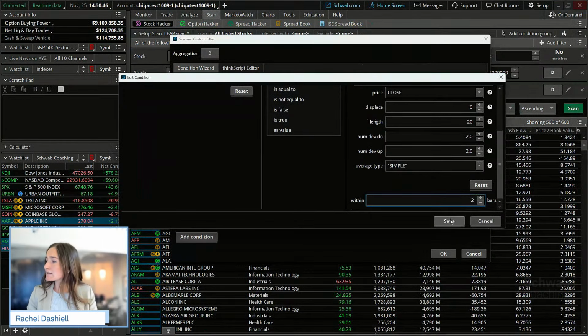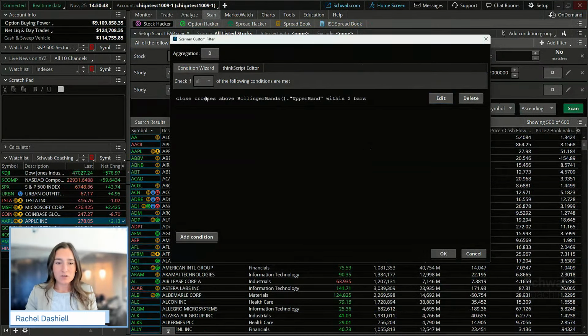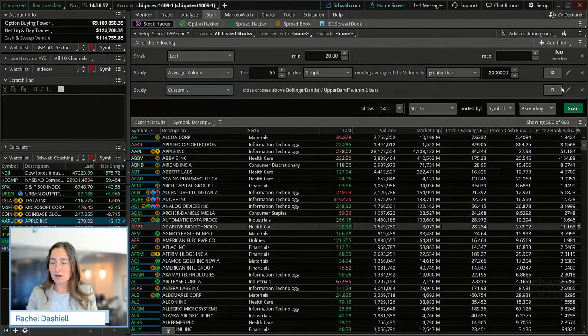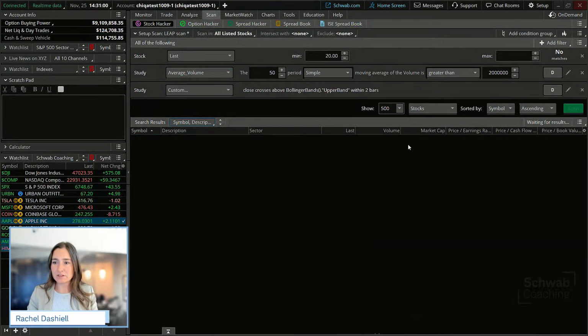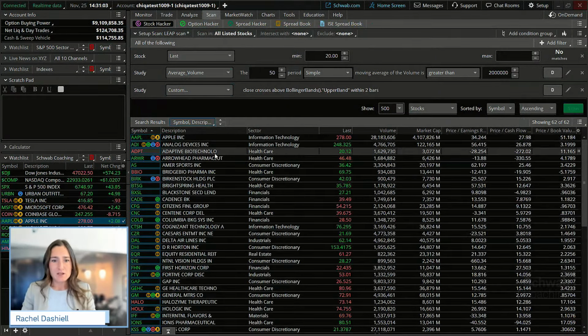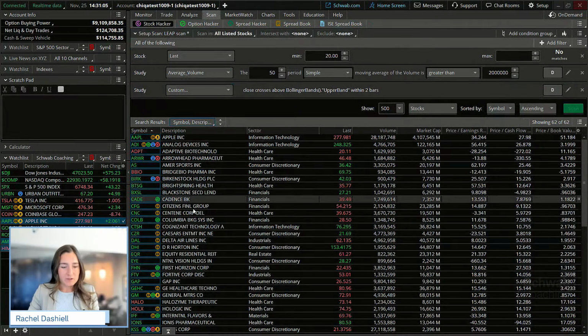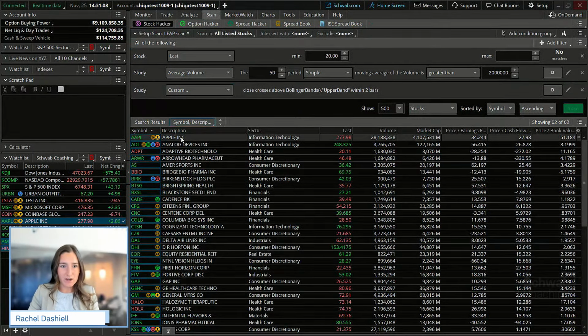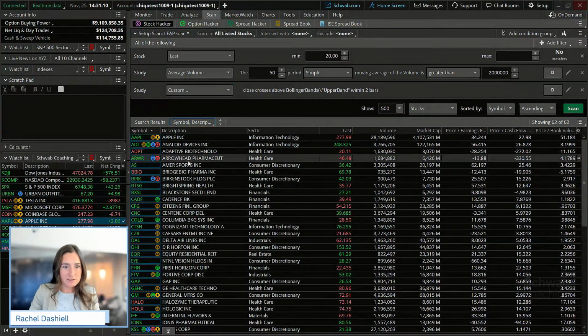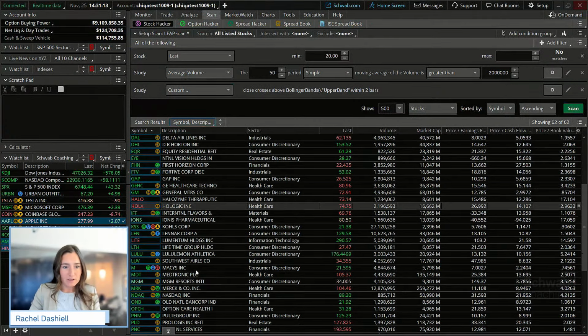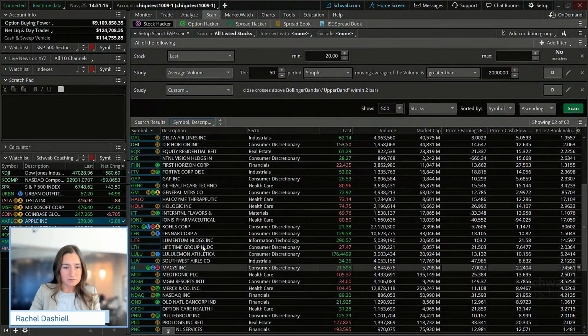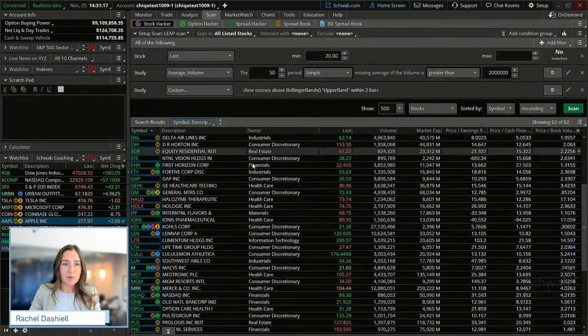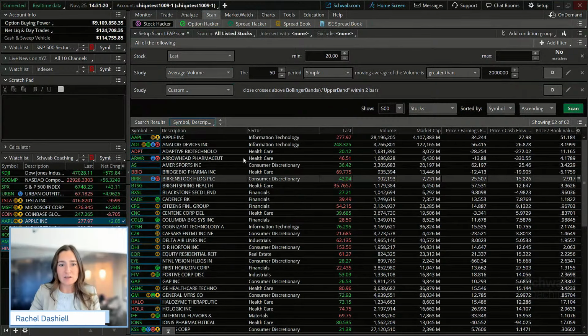I'm going to hit save there. And you could always copy that script: close crosses above the Bollinger Bands upper band within 2 bars, or within 2 days. So I'm going to click OK there and see how many results that really yields. Okay. That gives us a ton of results to work with. We see a lot of familiar names there. I see Apple on our list. Let's see what else we have. Lululemon, Macy's, Gap. We see a ton of names there.